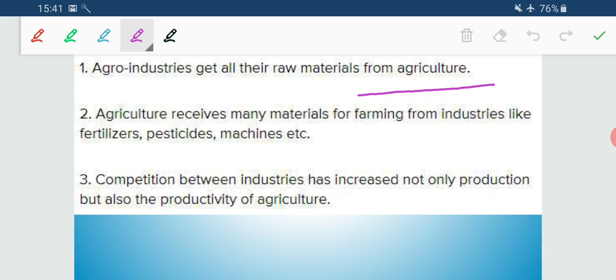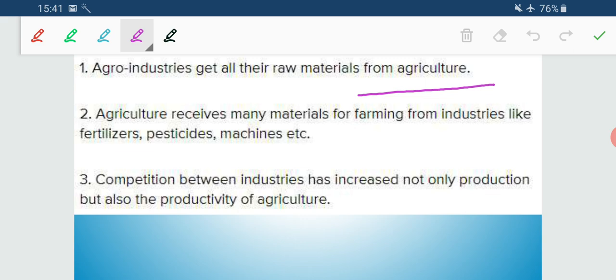Why? Because farmers are endowed with lots of high quality products which help to increase productivity. So, these are the three basic points that indicate the complementary relationship between agriculture and industry, which moves hand in hand.